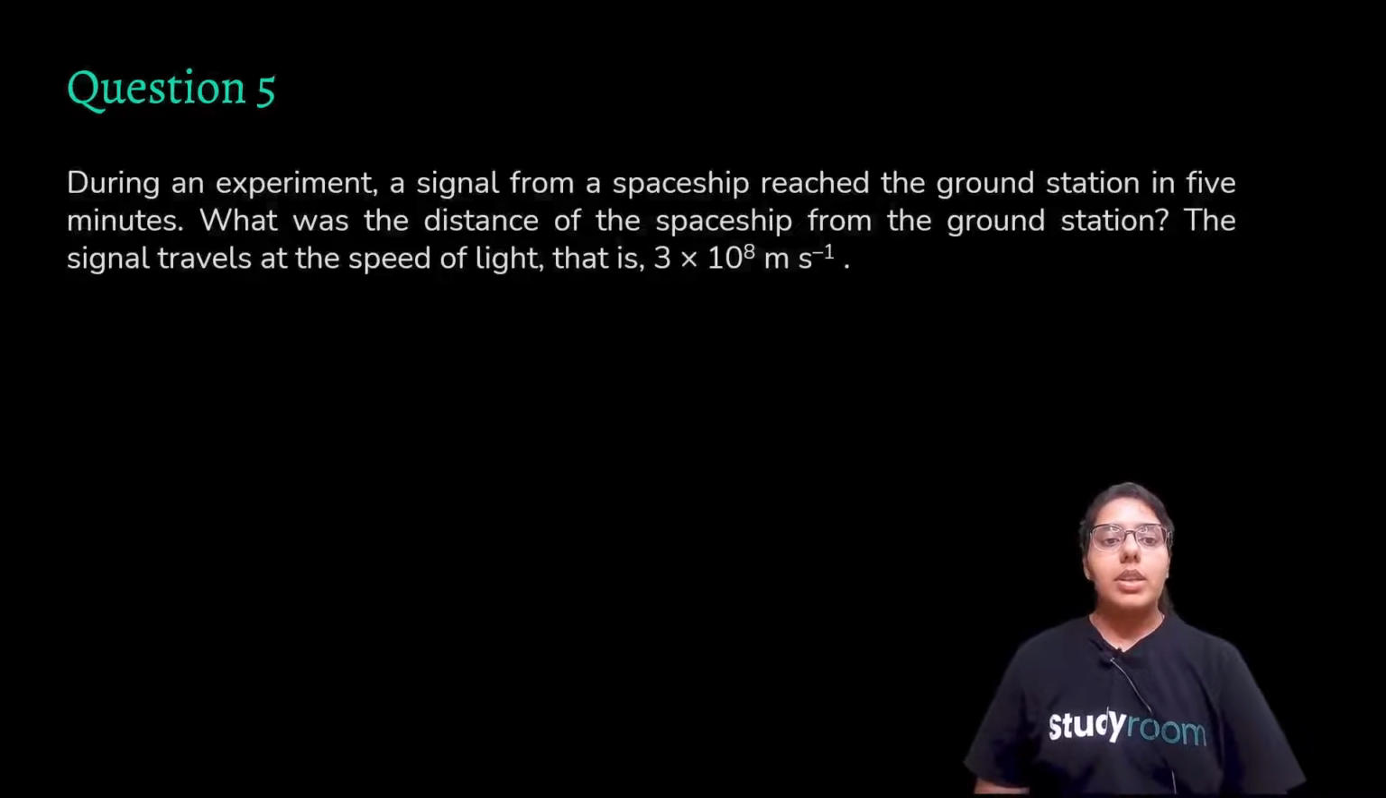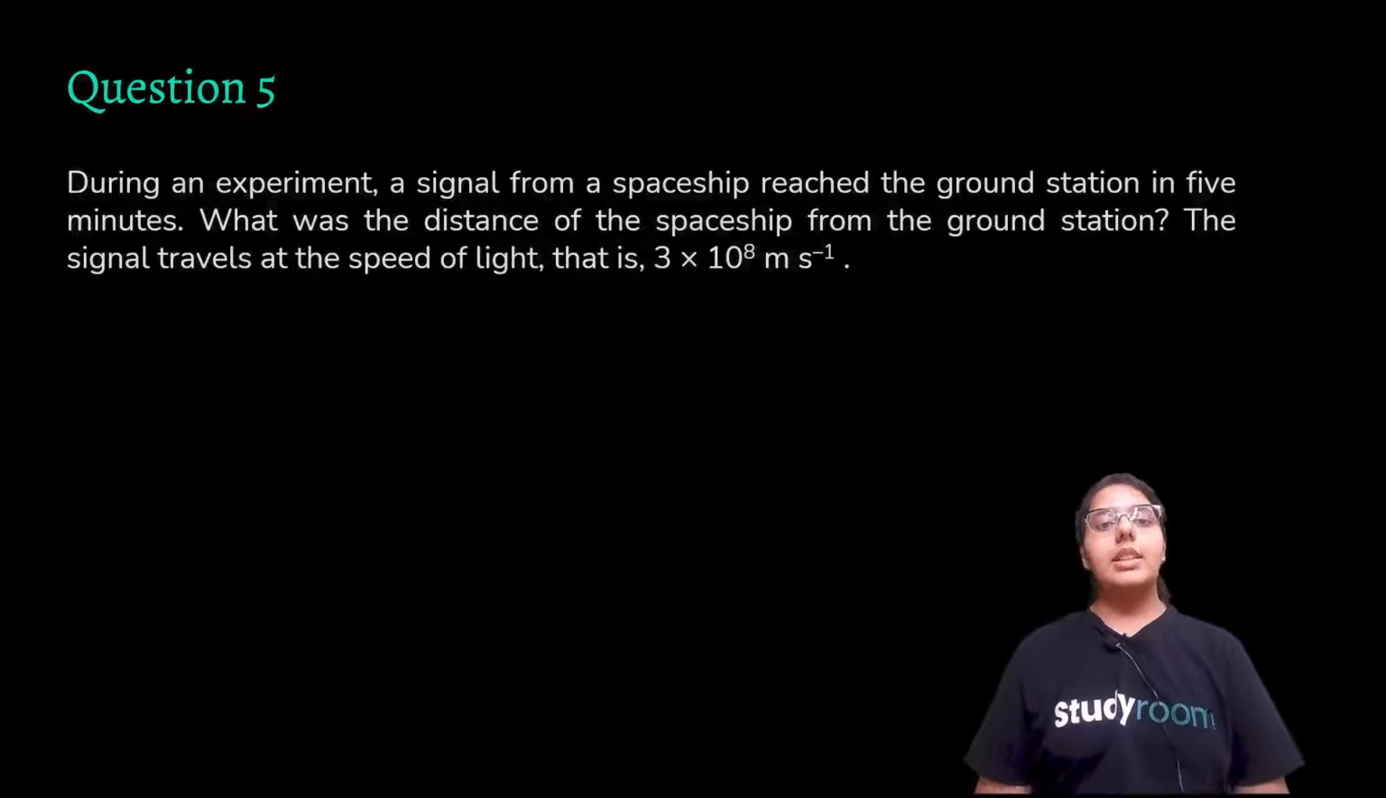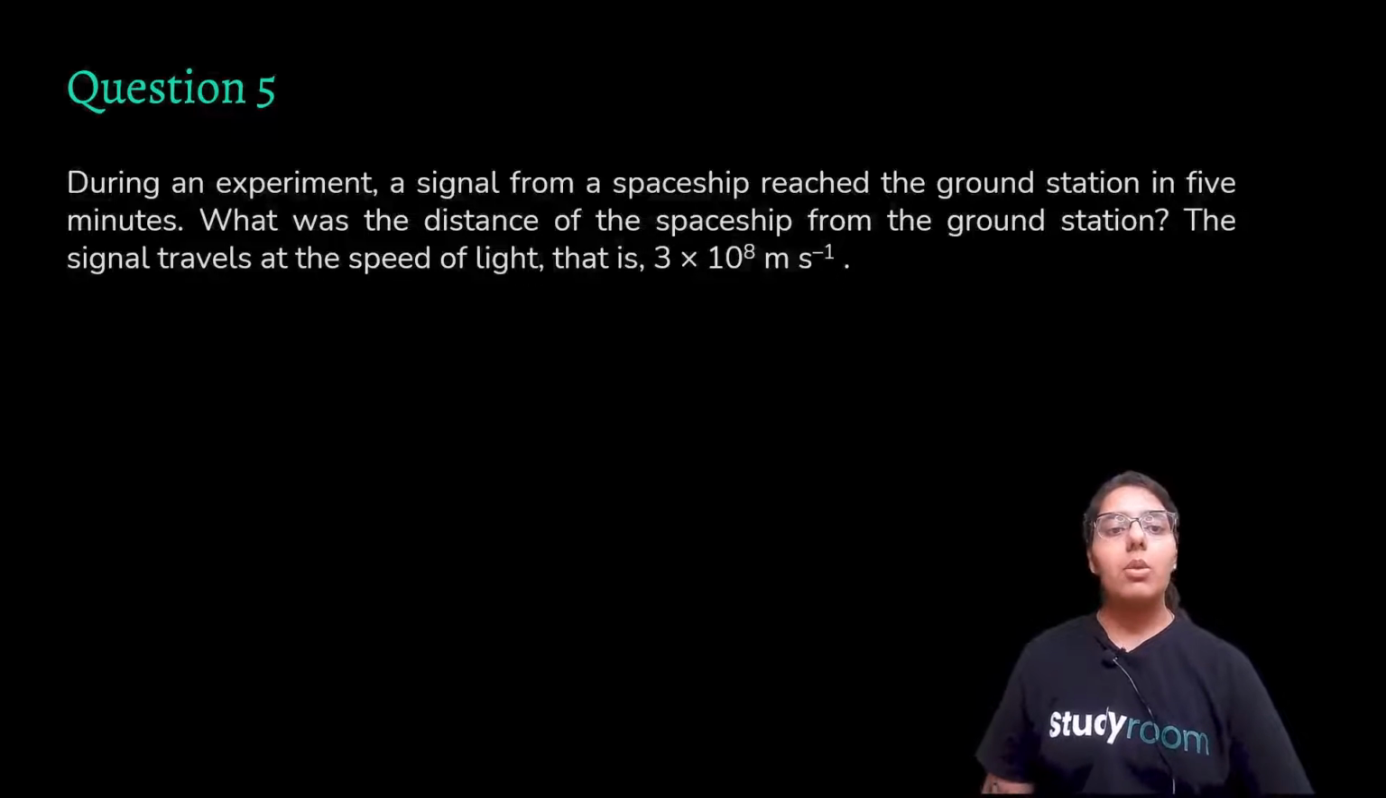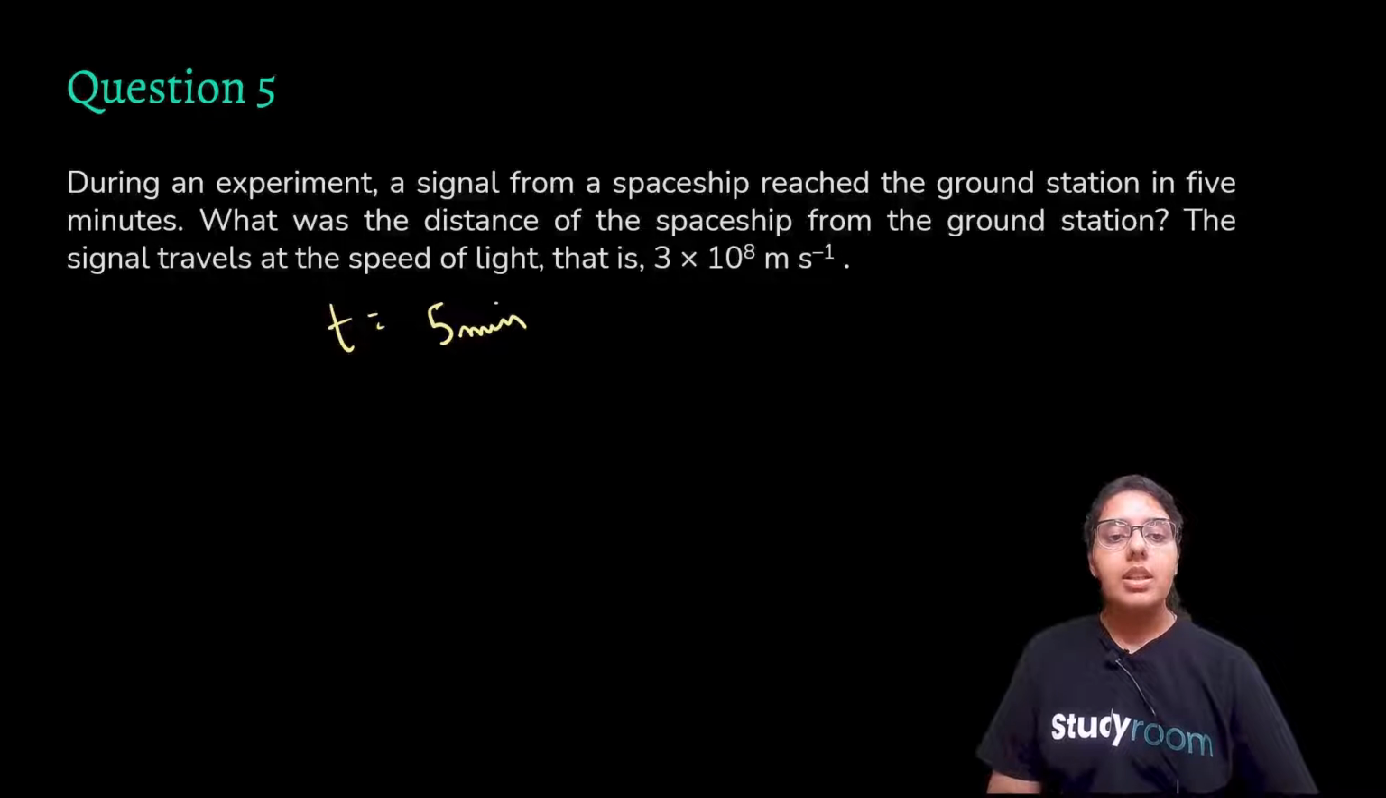So, let's do this question. During an experiment, a signal from a spaceship reached the ground in 5 minutes. Your time is 5 minutes, okay. The signal is reaching the ground in 5 minutes. What was the distance of the spaceship from the ground station?